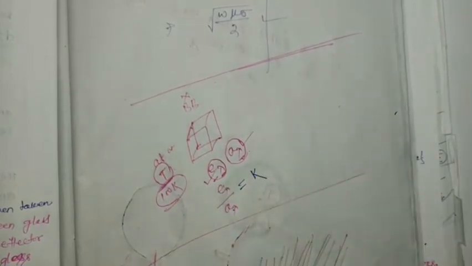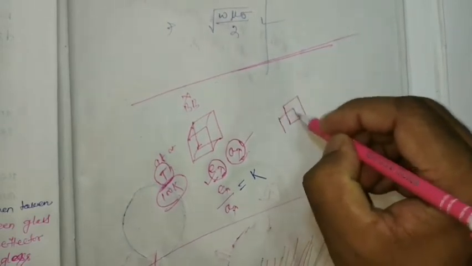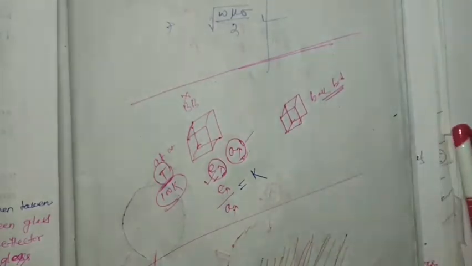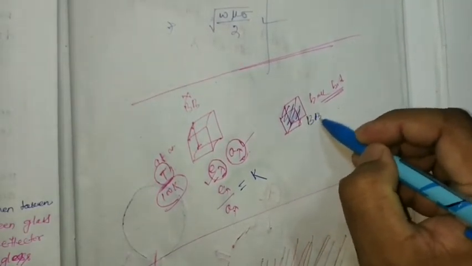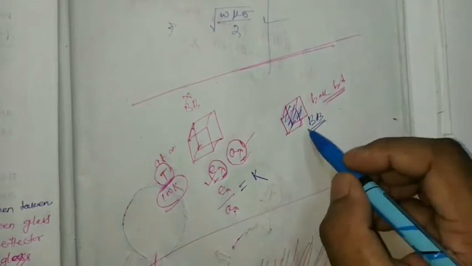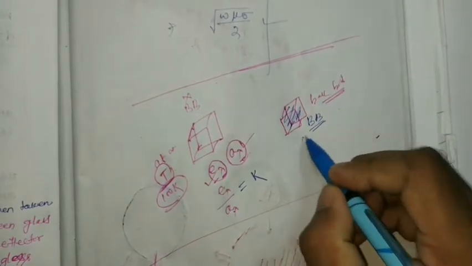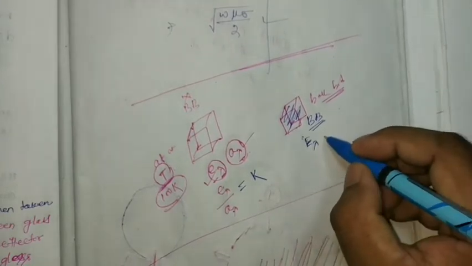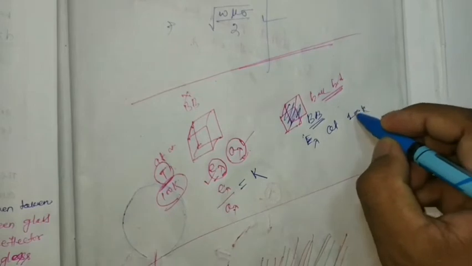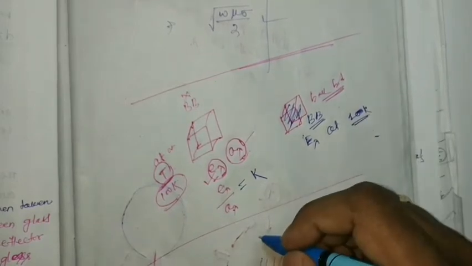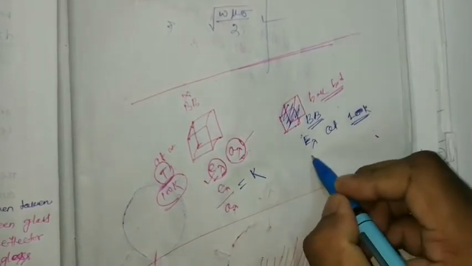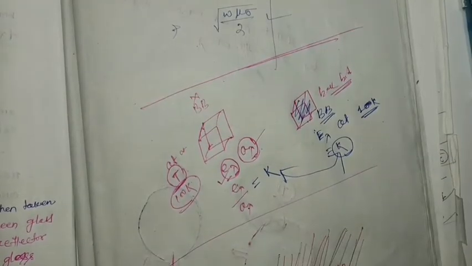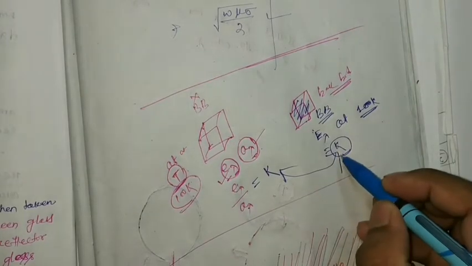And now we are going to consider a black body. This is a black body, and the emissive power of this black body is capital E lambda. And the value of E lambda at 100 Kelvin, if I want to find out, will also be K.